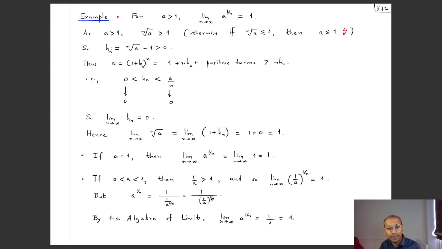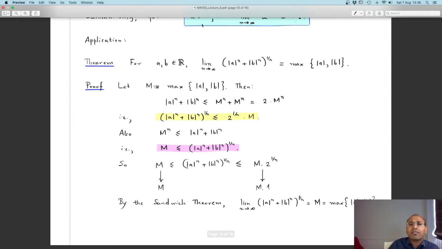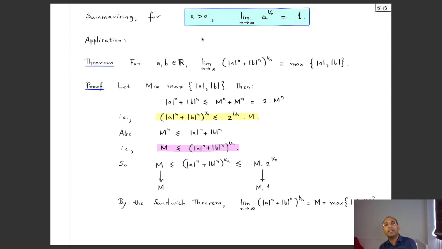And since this sequence we know converges to 1, we have that this reciprocal sequence converges with limit the reciprocal of the old limit, but the old limit was 1 and its reciprocal is 1. So we have used the algebra of limits over here. So to summarize, for any positive a, the limit as n tends to infinity of a to the power 1 by n is equal to 1.